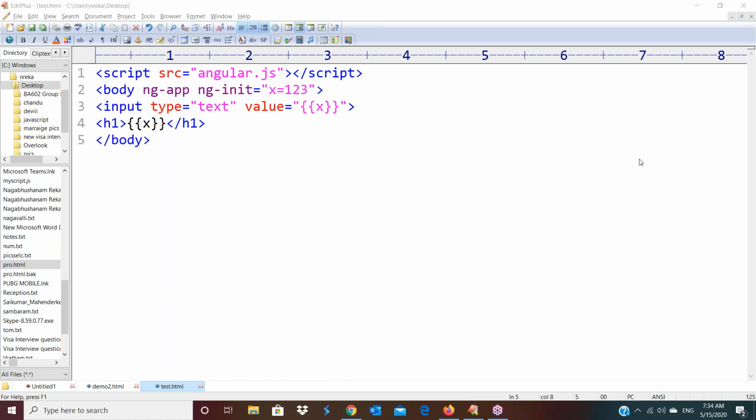Now you are showing a single value as an expression in the value column. In the same manner, if I want to display a list of values, an array of values, in the data binding, how? As I told you, for that we are using ng for. For example, when you want to display a collection of records, then we are using ng for.